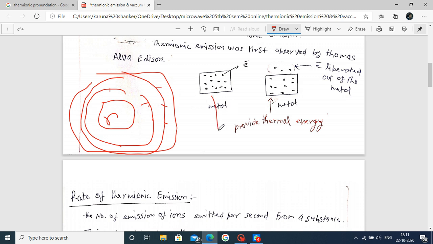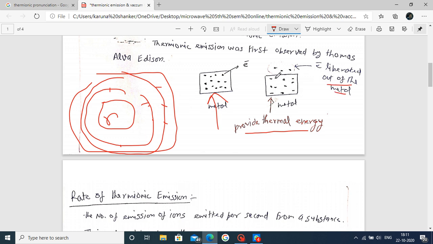Now we provide thermal energy. Thermal energy means we heat this material. What happens when we heat this material? The electron inside the material, due to the thermal energy provided, moves to the surface of the material, and near this region of the layer the electron flows outward. Near this space the electron is liberated out of the metal.